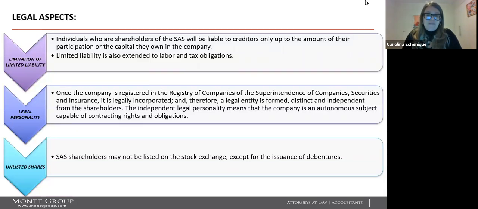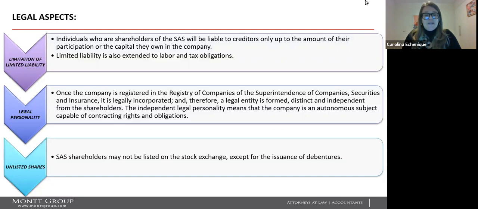Limitation of liability. Individuals who are shareholders of the SAS will be liable to creditors only up to the amount of their participation or the capital they own in the company. Limited liability is also extended to labor and tax obligations.